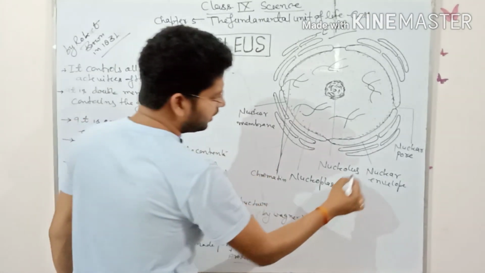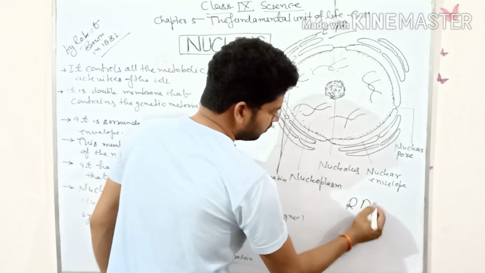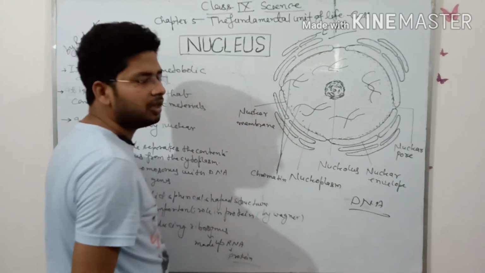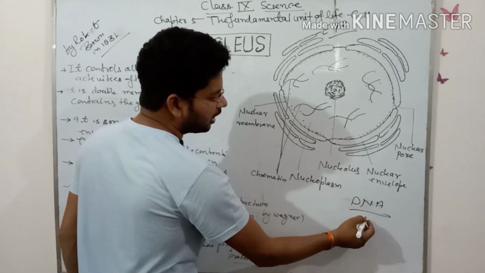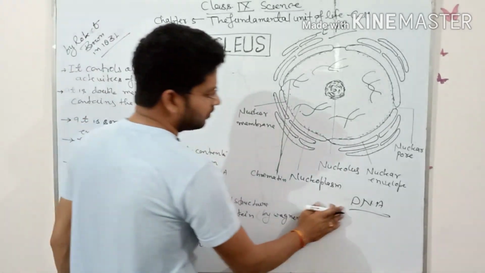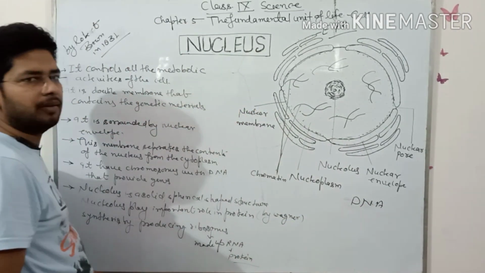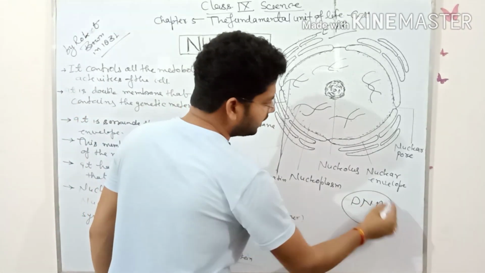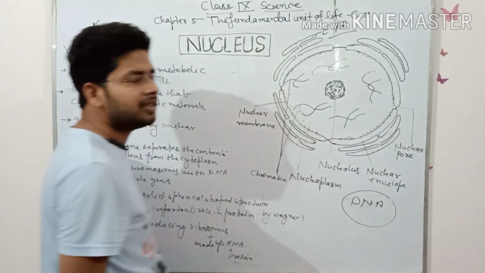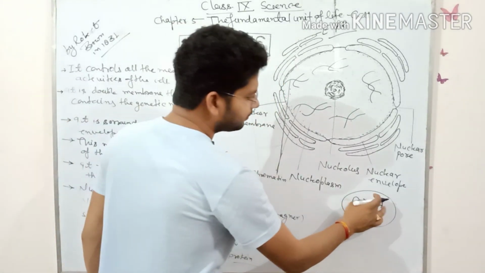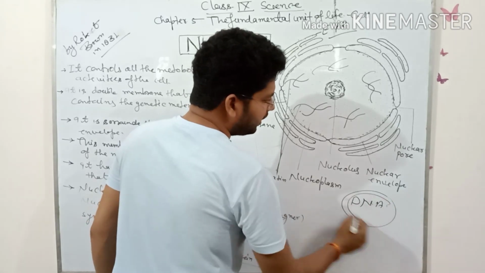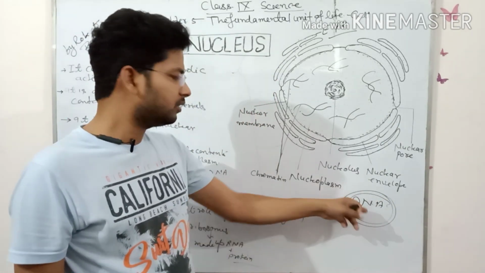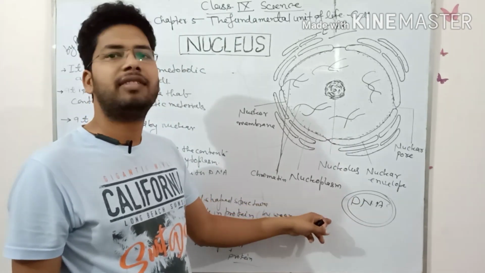DNA, deoxyribonucleic acid, is made up of protein and contains genetic or inherited characteristics which come from the parents through cellular processes or cellular functions.